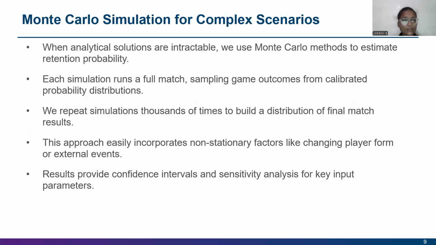And next, Monte Carlo simulation for complex scenarios. When analytical solutions are intractable, we use Monte Carlo methods to estimate the retention probability. Each simulation runs a full match, sampling game outcomes from calibrated probability distributions. We repeat simulations thousands of times to build a distribution of final match results. This approach easily incorporates non-stationary factors like changing player form or external events. Results provide confidence intervals and sensitivity analysis for key input parameters.